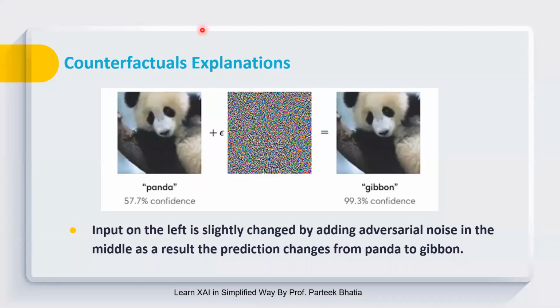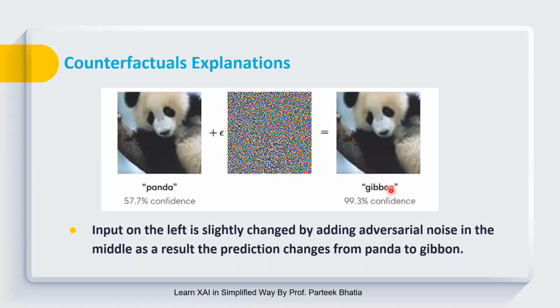So in order to understand this, let us consider this example. This will make it clear how counterfactual is actually working. Here we have on the left side an input image of a panda, and you can see that the model is making a prediction here as panda with 57% confidence. This is the prediction made by the model. In order to flip the output, we are adding a little noise to this particular image that will actually change some pixel values.